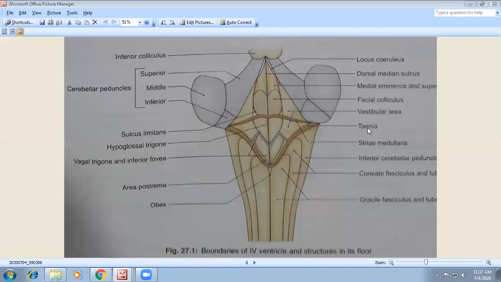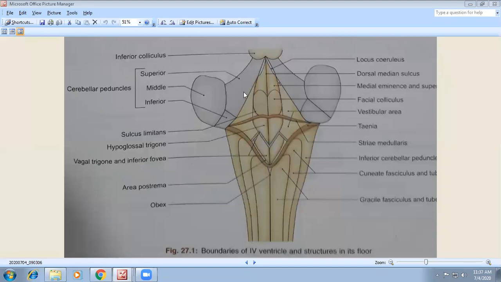And we have the taenia, stria medullaris, inferior cerebellar peduncle. Then we have the cuneate and gracile tubercles. They make the inferior lateral boundary.